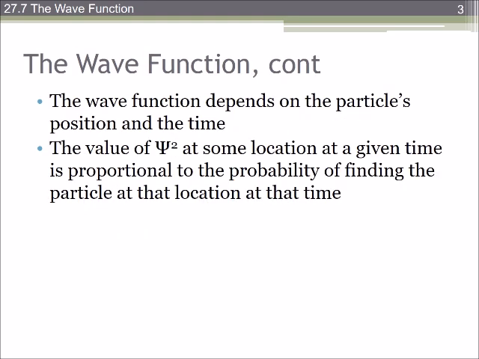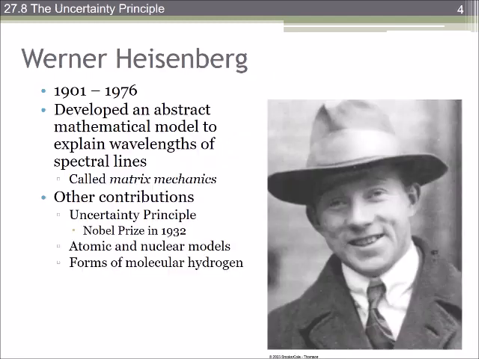The wave function depends on the particle's position at any given point in time, and the value of phi squared at some location at a given time is proportional to the probability of finding the particle at that location. So when we start getting into quantum mechanics, we're not talking about where something is, we're going to talk about the probability of finding it.